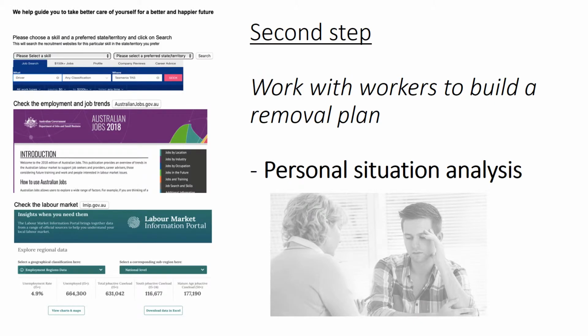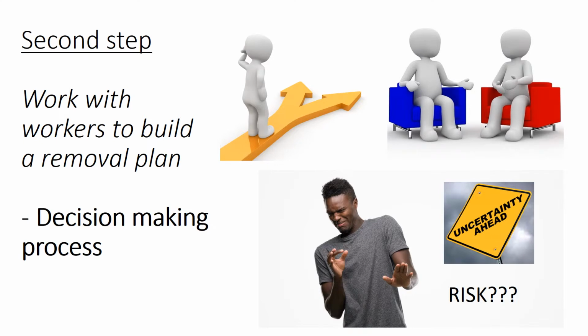Our second step is to work with workers to build a removal from causal agents plan. This includes personal situation analysis and decision-making, including a website with the information needed to get a full understanding of their situations. The personalized action plans remove the risk aversion a worker will feel about the process ahead.